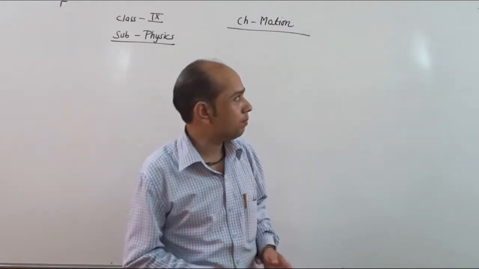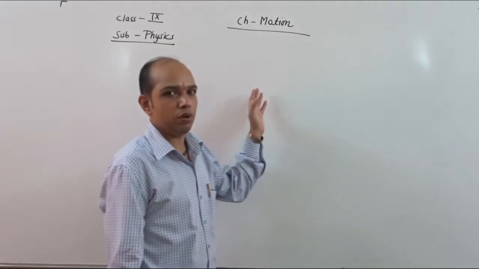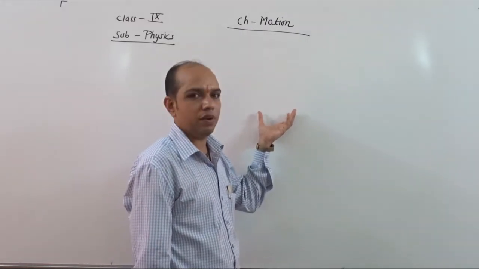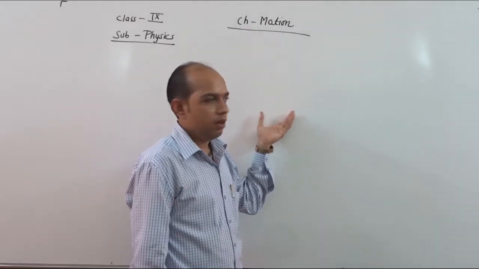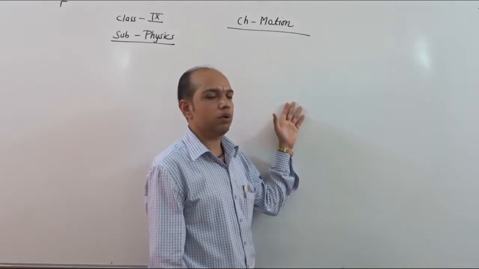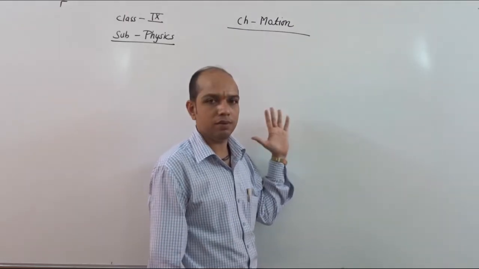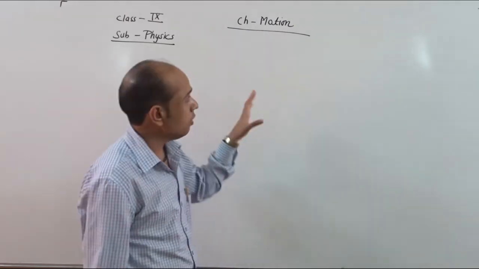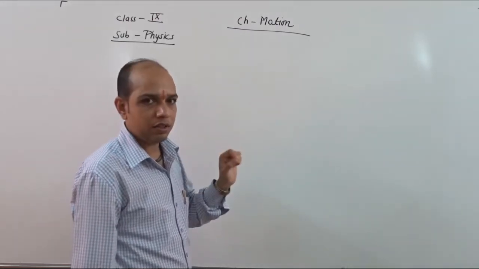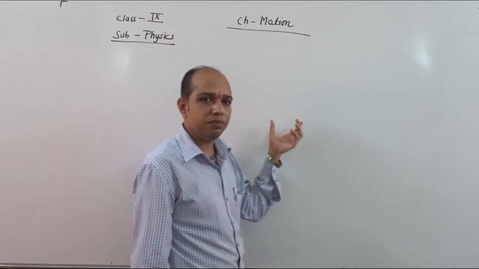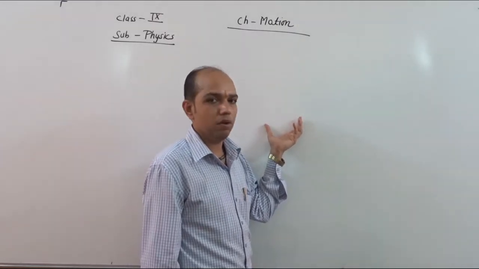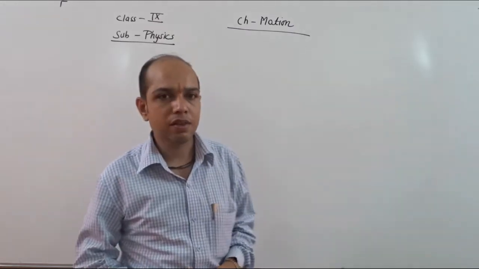For example, if we look at this board, it is at rest. As time increases, the board stays in a fixed position. That means we may conclude that rest means when an object does not change its position with respect to time, the object is said to be at rest.